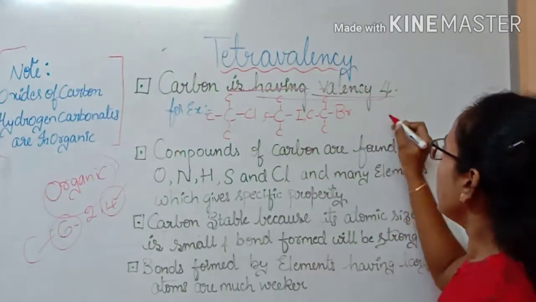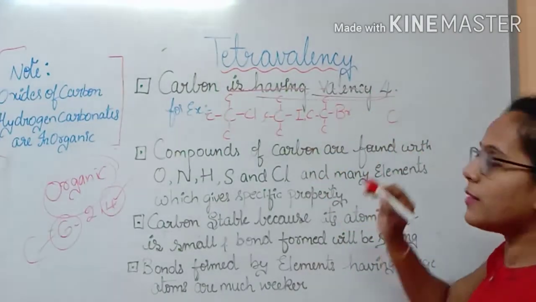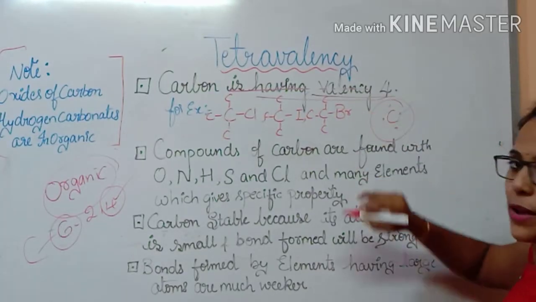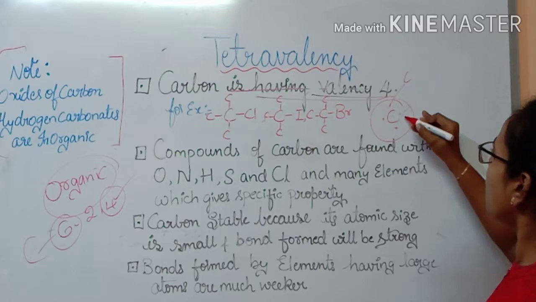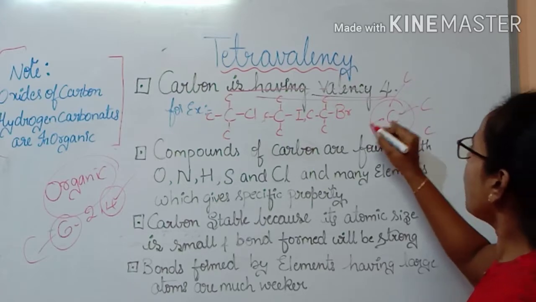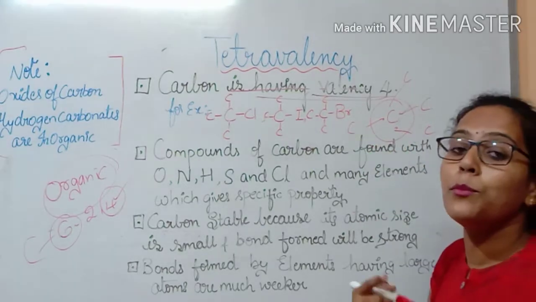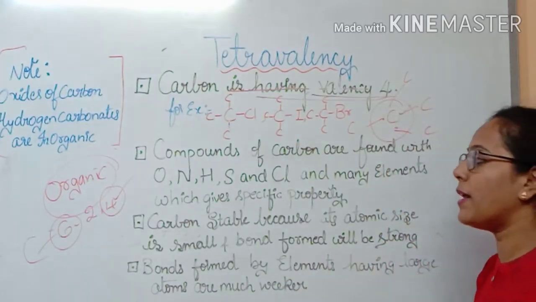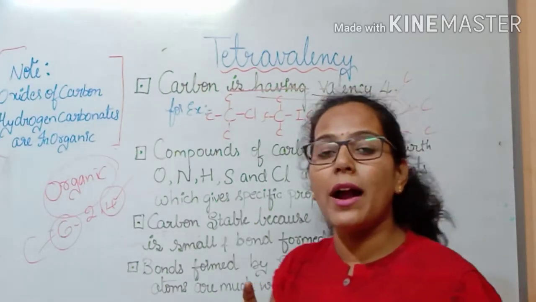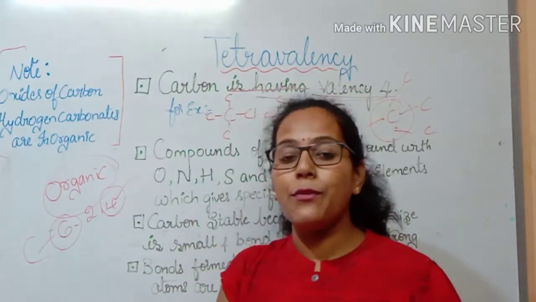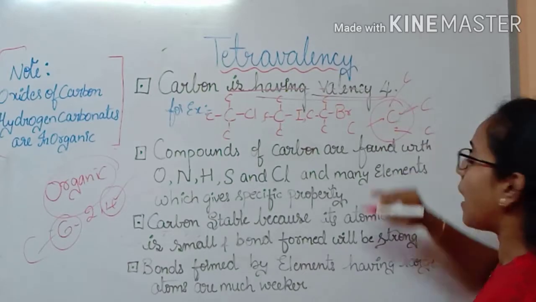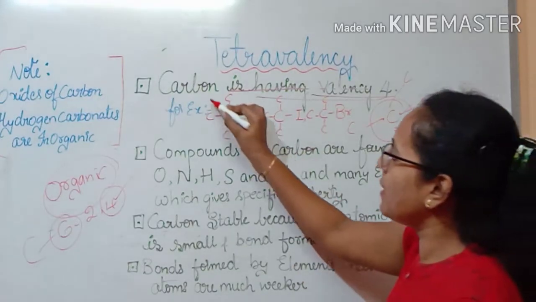For example, if there is a carbon atom, this carbon atom has 4 valence electrons on its surface. So it can bond with 4 other carbon atoms, or it can also bond with a monovalent element. What is a monovalent element? If an element requires 1 electron, that electron will be shared by the carbon.